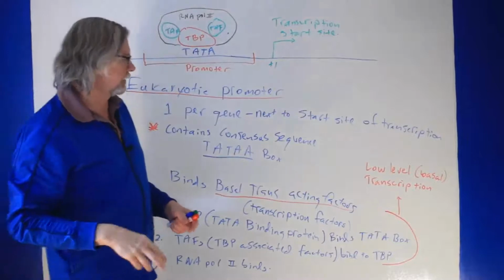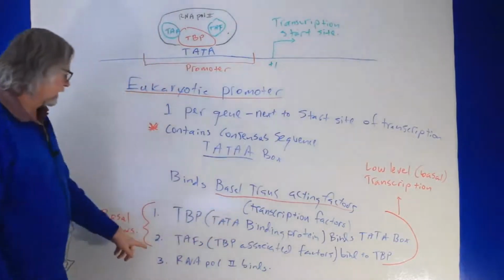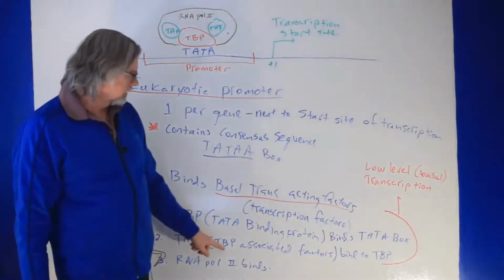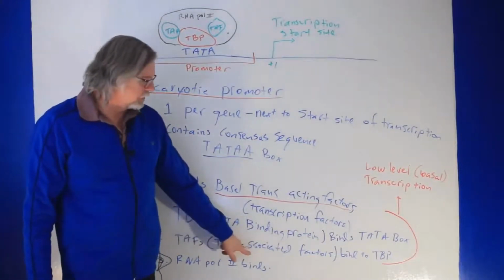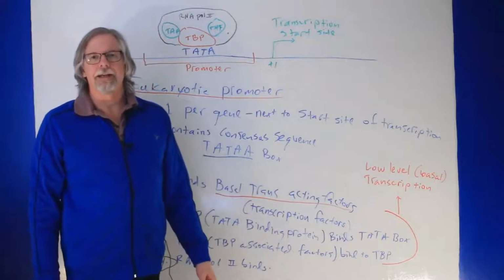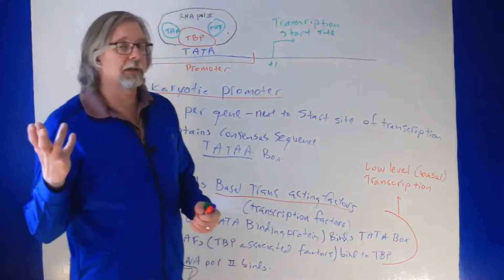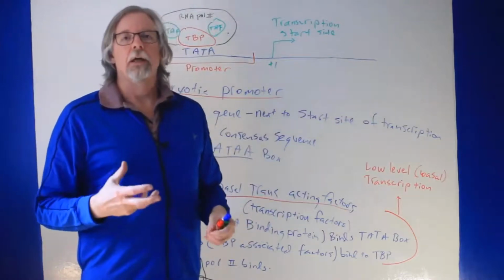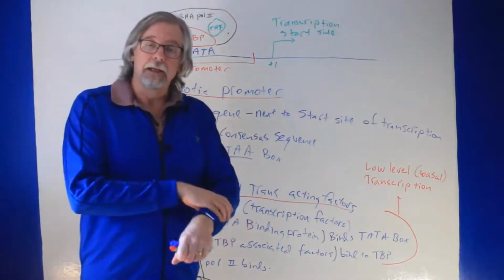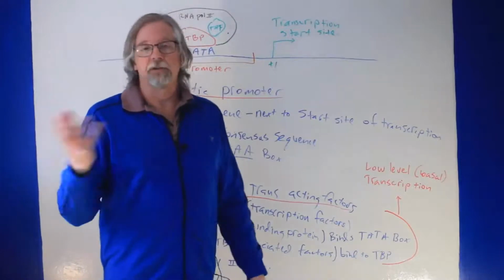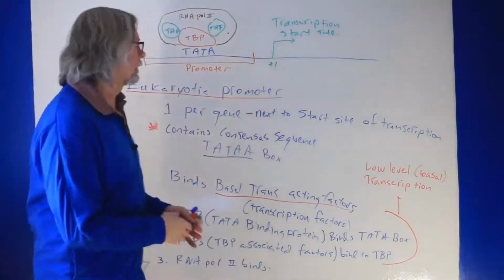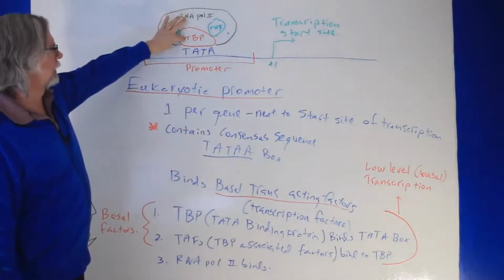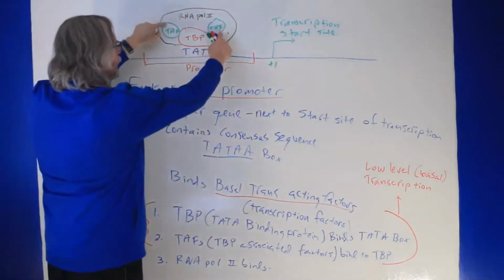That's one basal factor. The second basal factor, or set of factors, are called TAFs. Those are TATA binding protein associated factors, TAFs. They don't bind to the DNA directly. They do bind to TATA binding protein if it's bound to DNA, bound to the TATA box. If it's not bound to DNA, they won't bind, okay? So at the TATA box, TBP binds first, and then TAFs bind.